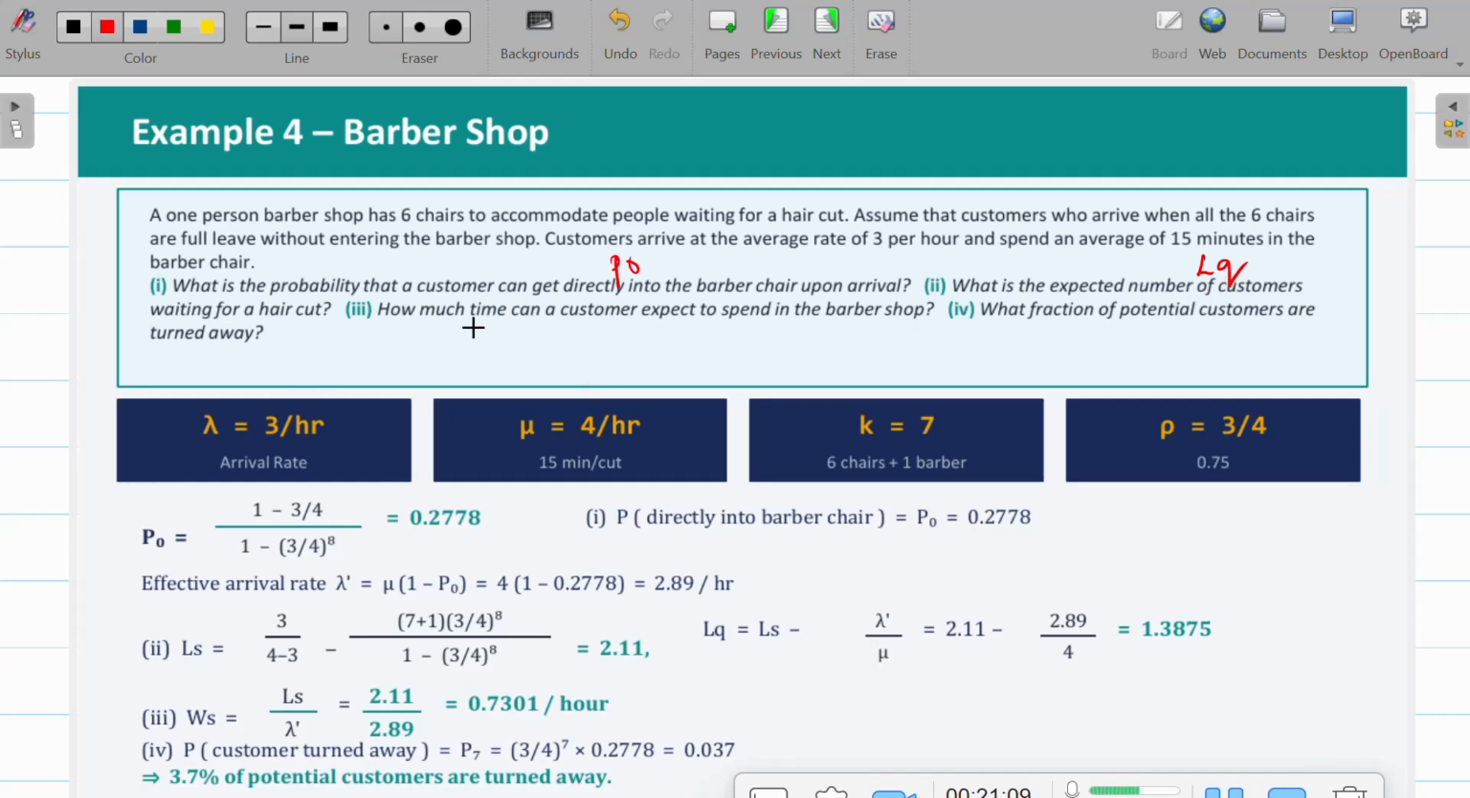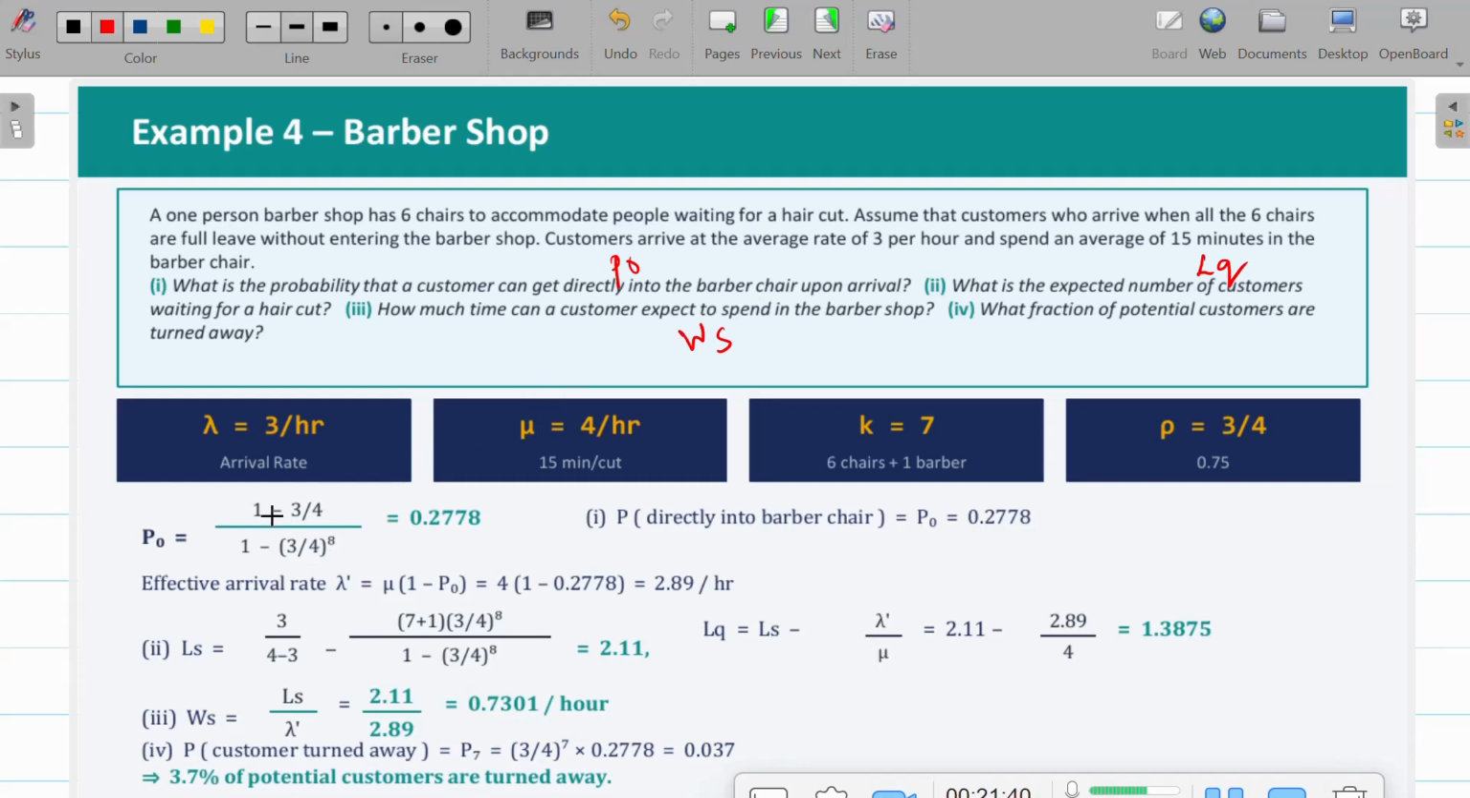How much time can a customer expect to spend in the barber shop? In the whole system, if it is busy with one person in service, he has to wait, so in total you go with the system waiting time. And what's the fraction of potential customers turned away? You have to calculate when they'll be turned away. So we'll be calculating here Pn when n is equal to 7.